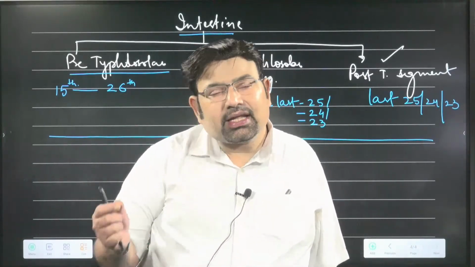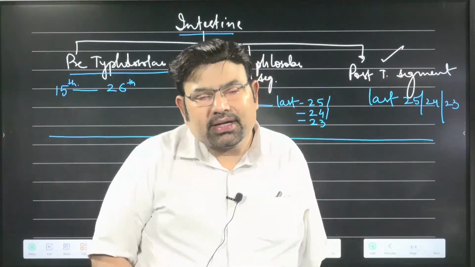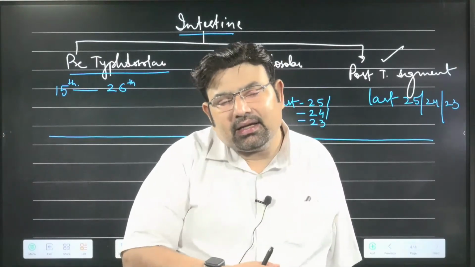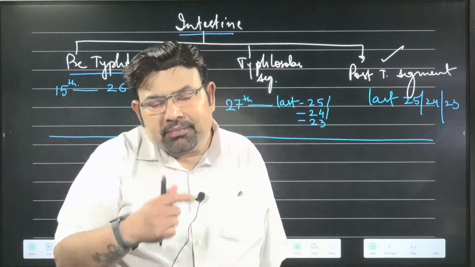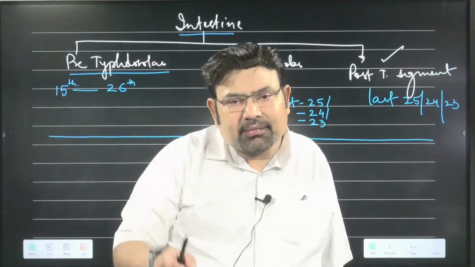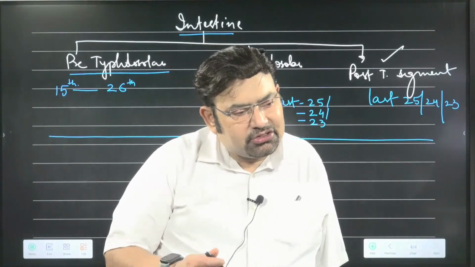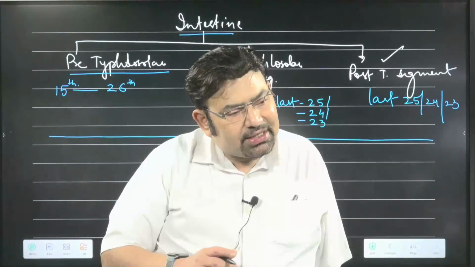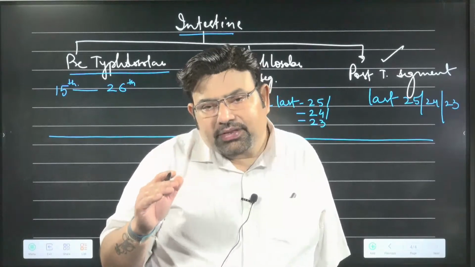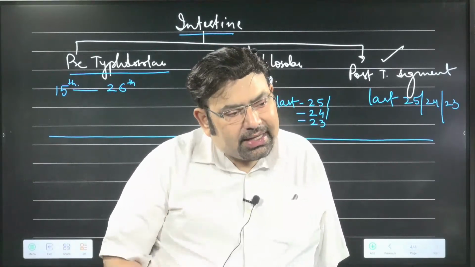Unless we are given the total length, that the total length of an earthworm is 100 segments, we can easily give the post-clitellar segments. Now tell me, if the total size of the earthworm is 100 segments, what is the number of post-clitellar segments? Very easy question.